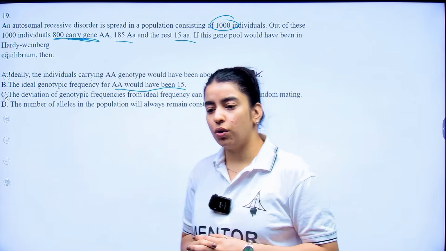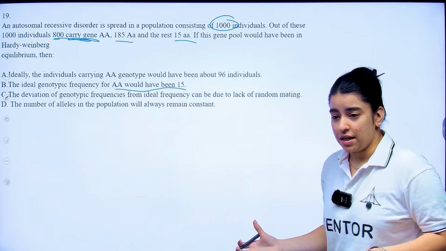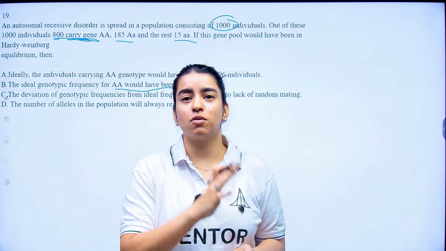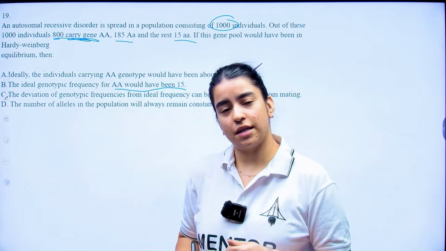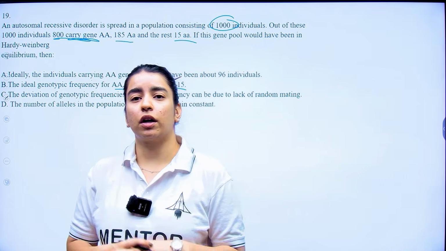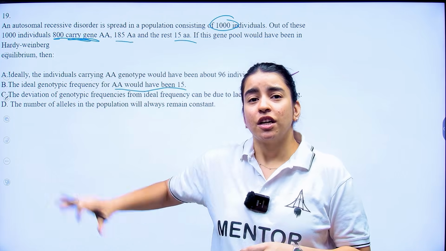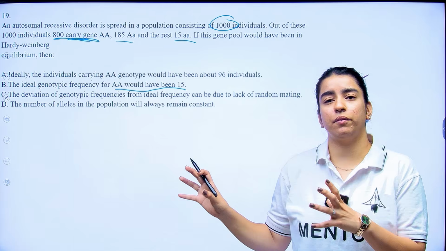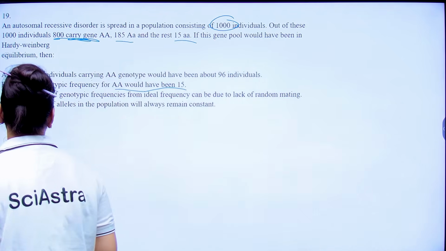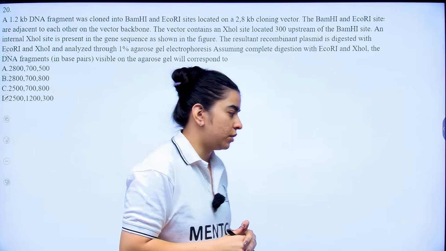Now, in the Hardy-Weinberg equation, what is one thing that you're considering? That there is random mating. Random mating is necessary because it needs to maintain your allelic and genotype frequencies. Hardy-Weinberg assumes random mating, no selection, no mutation, no migration, and a large population size. Deviation from Hardy-Weinberg would suggest one or more assumptions or external factors have been violated. So option number C would be the most viable option here. This is a simple, concept-based question.